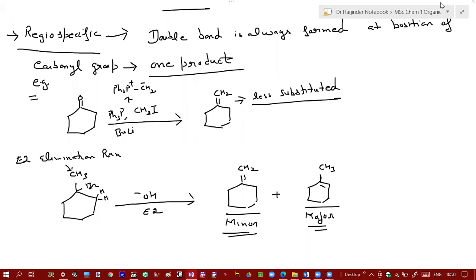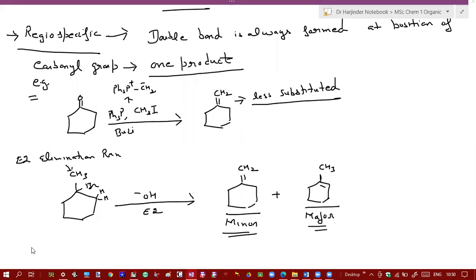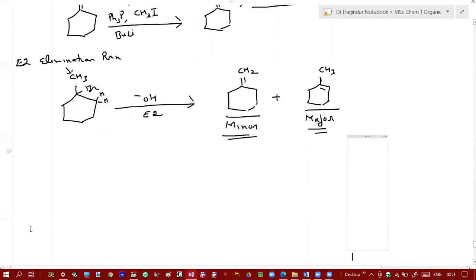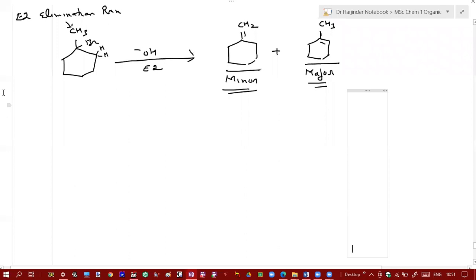And what about its chemoselectivity? What about the chemoselectivity of the Wittig reaction? And then we will look at stereoselectivity. Now, what do you understand by chemoselectivity? Of two functional groups, only one reacts.